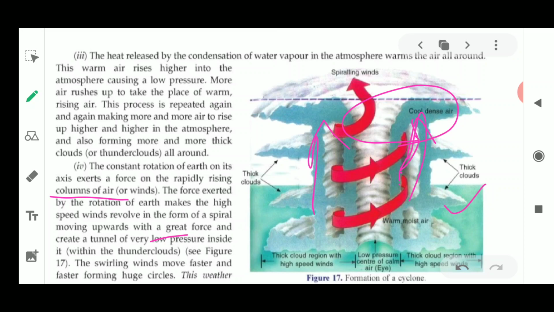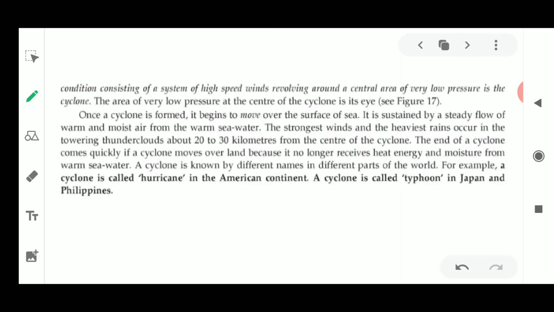So you can see in the diagram what is happening. The low pressure arises from the sea water, but it is reaching towards the sky. Okay, now the swirling winds move faster and faster, and it becomes a very huge circle. A condition consisting of a system of high winds revolving around a center of low pressure is known as a cyclone. Okay, as I told you, it is known as Chakravat. Why Chakravat? Because it is in the shape of circular motion. The area with low pressure at the center of the cyclone is known as the eye.